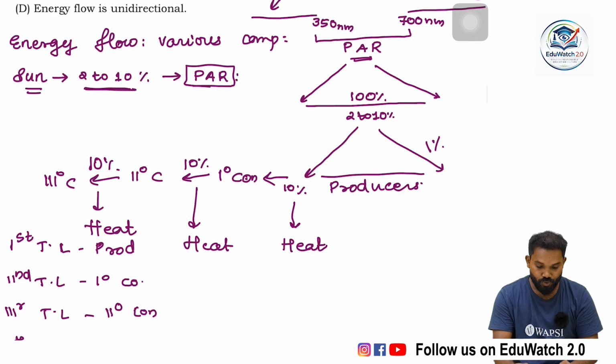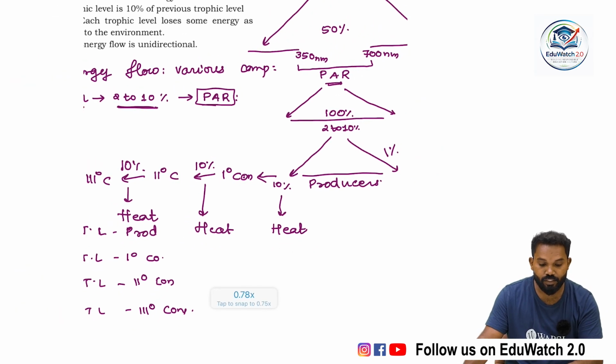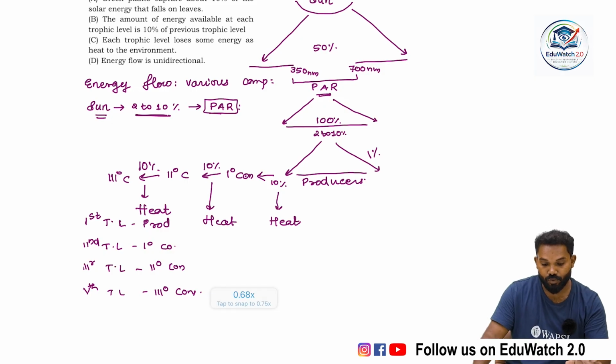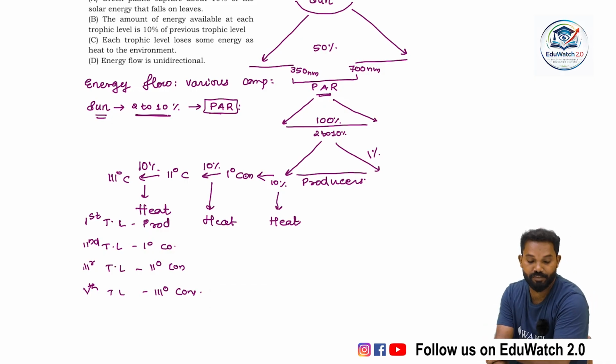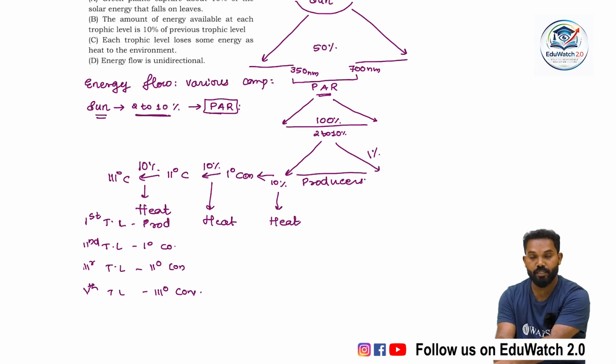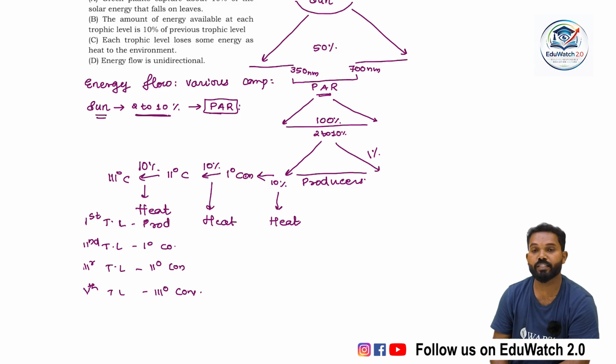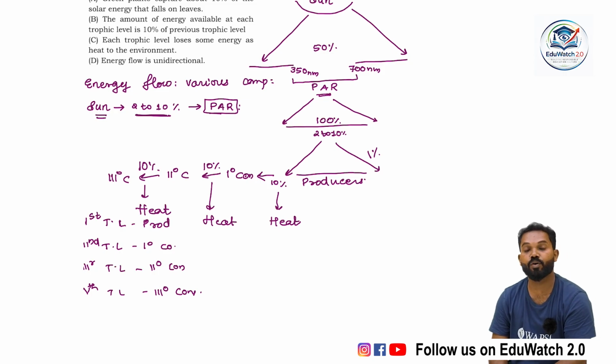So according to this rule, during the energy flow in the ecosystem, the survival of the ecosystem depends on how much energy is captured by producers and transferred. The energy flow is the main functional characteristic of an ecosystem.